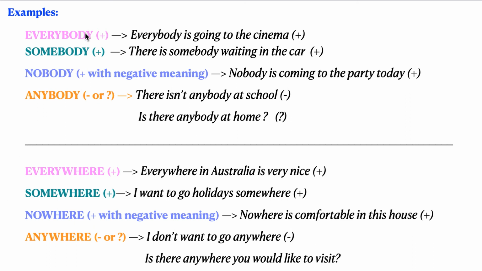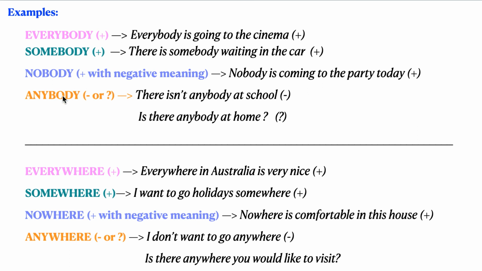We start with everybody, somebody, nobody, and anybody. Everybody means todas las personas. Everybody is going to the cinema. Positive. Somebody, alguna persona, alguien. There is somebody waiting in the car. Also a positive sentence. Nobody, with negative meaning. Nobody is coming to the party today. The translation would be nadie está viniendo a la fiesta hoy. It's also a positive sentence because here you don't have isn't coming, for example. You have is. This is positive.